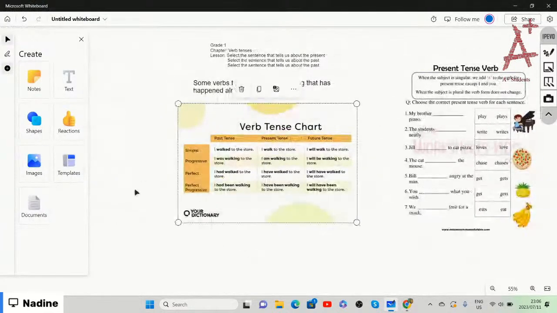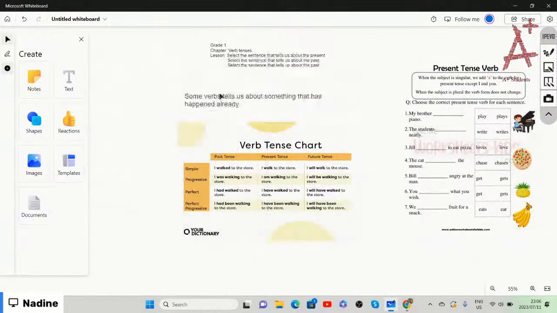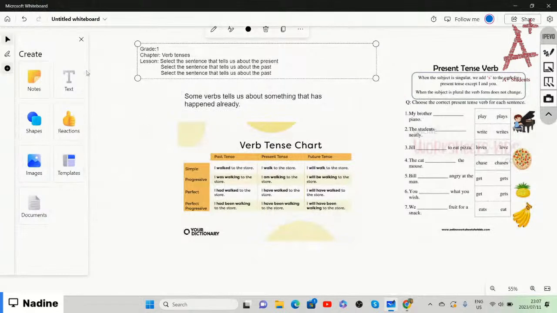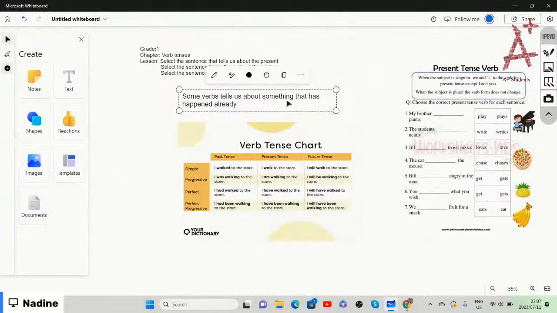All right, let's bring this down. So now we said that we are doing verb tenses, right? Some verbs tell us about something that has happened already. And especially when we're talking about tenses, we are talking about the present tense, which is happening now, the past tense, which had happened in the past, and the future tense, which will still happen.